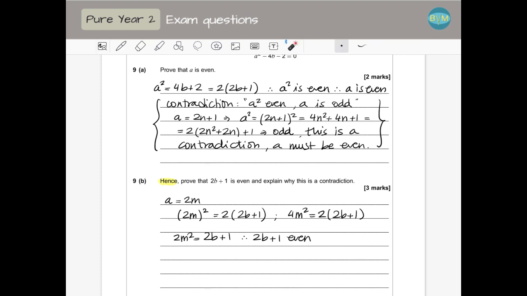But we know that 2 times an integer, plus 1, is odd. So 2b plus 1 is odd. So this is a contradiction. That's what they wanted us to say. That's the contradiction that we are trying to find. You have to explain why that's a contradiction.